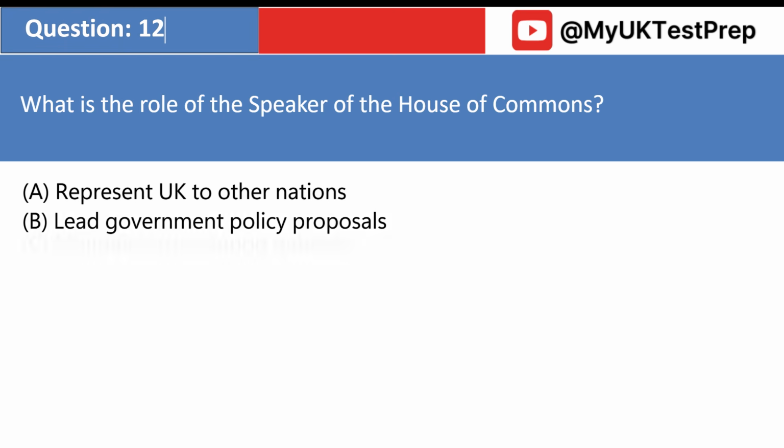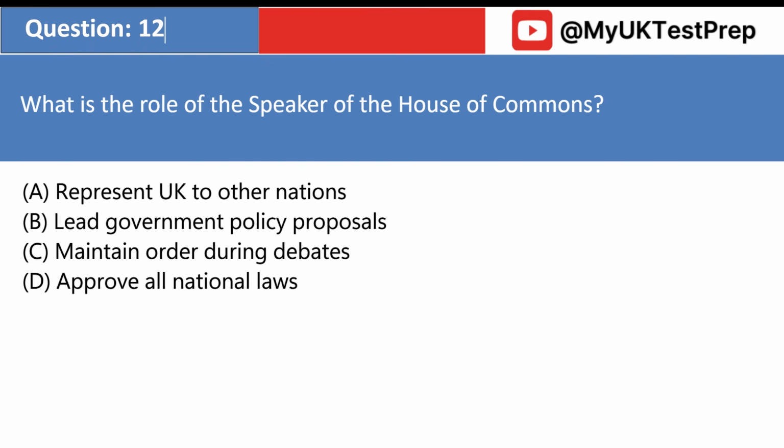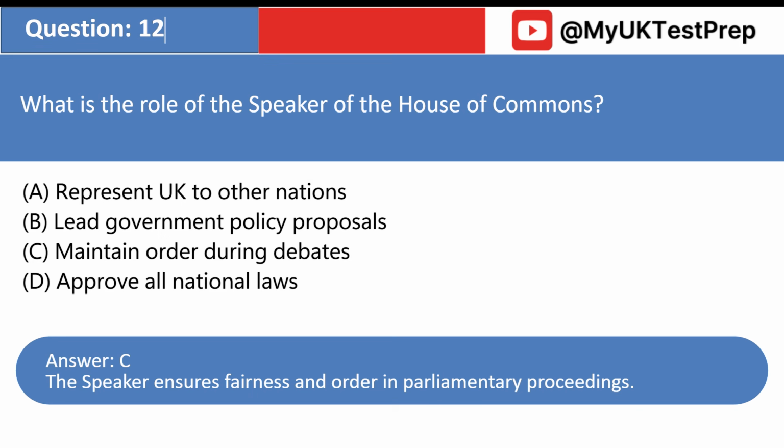What is the role of the Speaker of the House of Commons? A. Represent UK to other nations. B. Lead government policy proposals. C. Maintain order during debates. D. Approve all national laws. Answer: C. The Speaker ensures fairness and order in parliamentary proceedings.